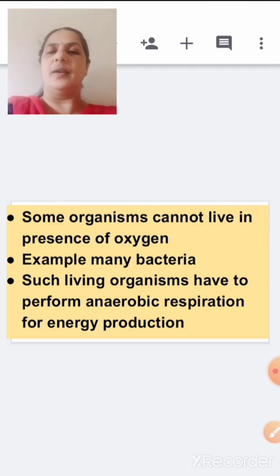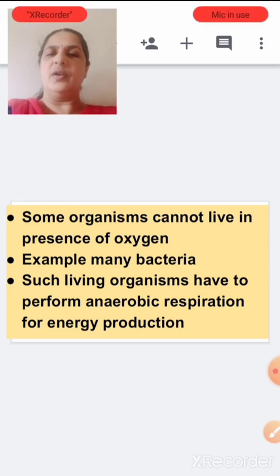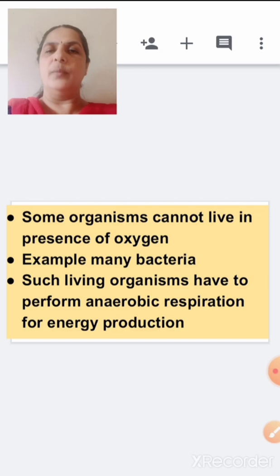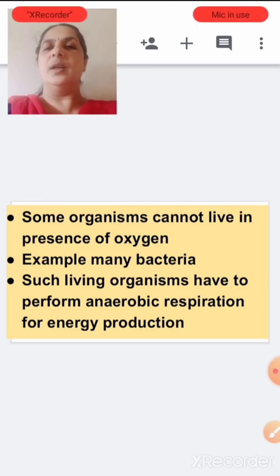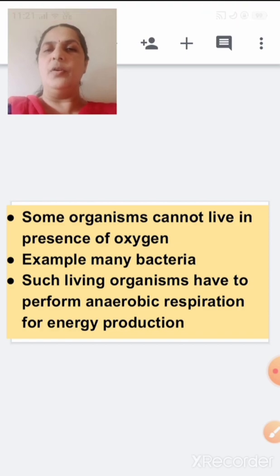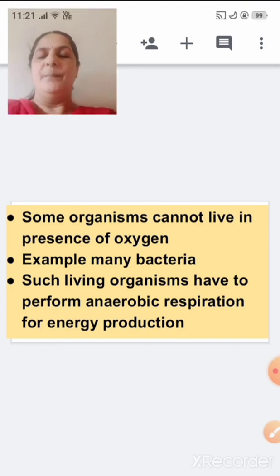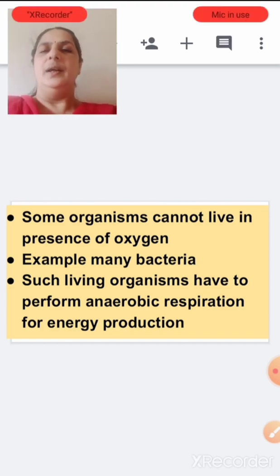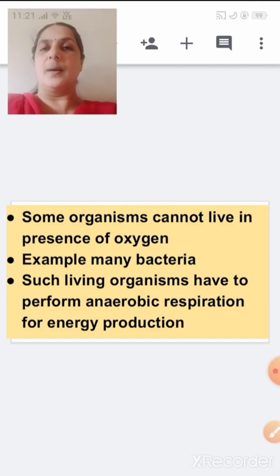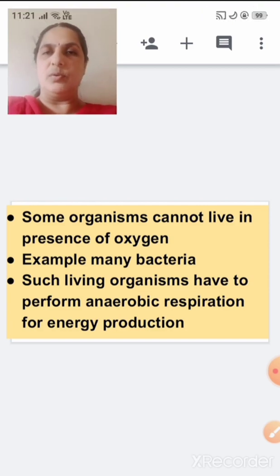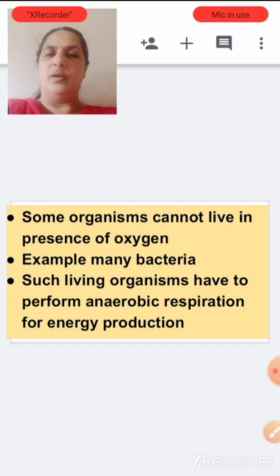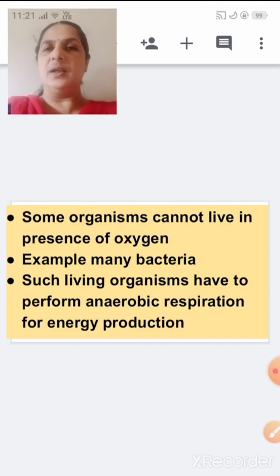They are called anaerobic organisms. Such living organisms have to perform anaerobic respiration for energy production. But we learned that in aerobic respiration there is complete oxidation of glucose, whereas in anaerobic respiration there is incomplete oxidation of glucose.